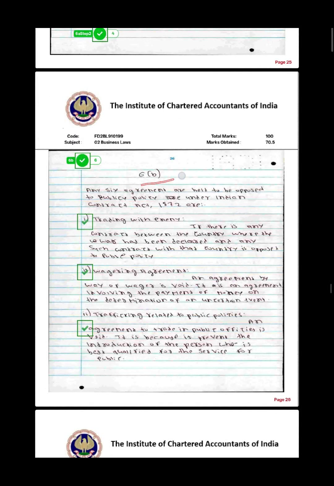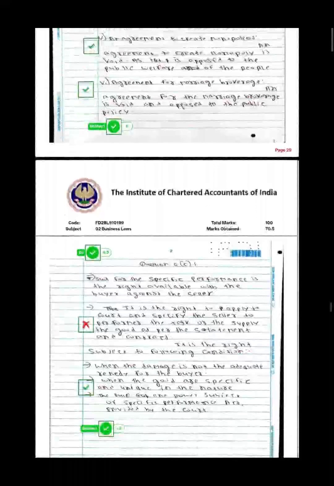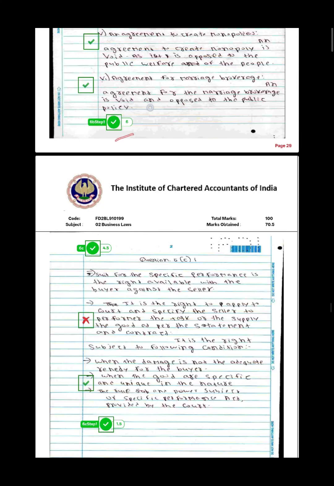And then I went to 6B, and I have written my answer in points, you can see here, and explained it very shortly, maximum 4 to 5 lines, not more than that. And the checker has given me 6 marks, and the total may have been 7 marks maybe, but the checker has given me 6 marks.